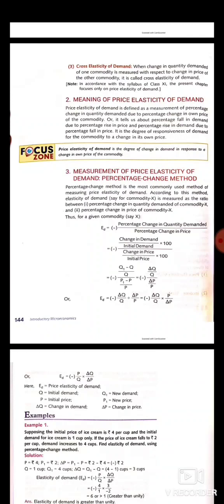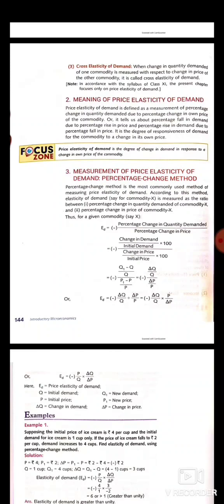Firstly, we will calculate percentage change in quantity demanded. As we know, the formula of percentage change in quantity demanded is change in demand divided by initial demand into 100. Here the change in demand is 3 cups. 3 divided by 1 into 100, that is 300.